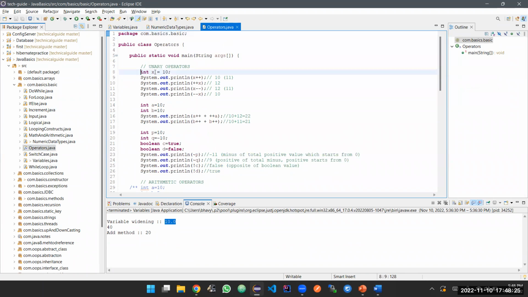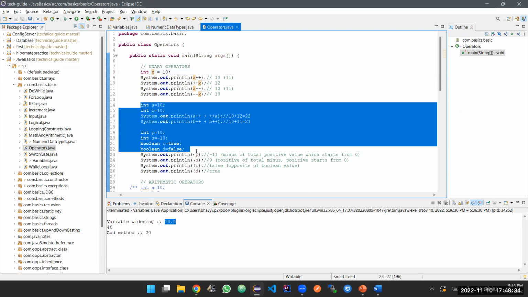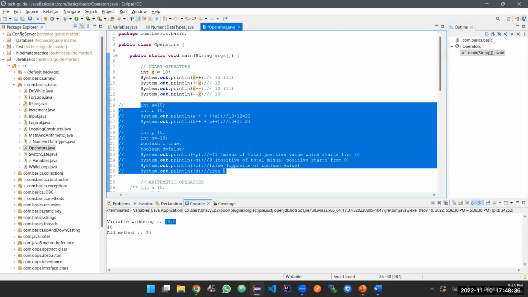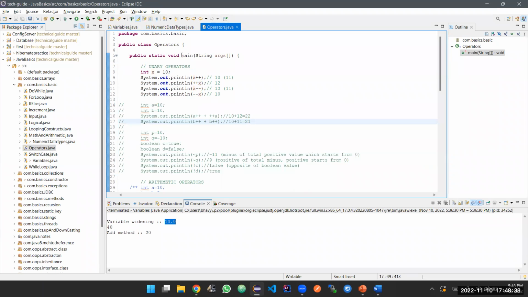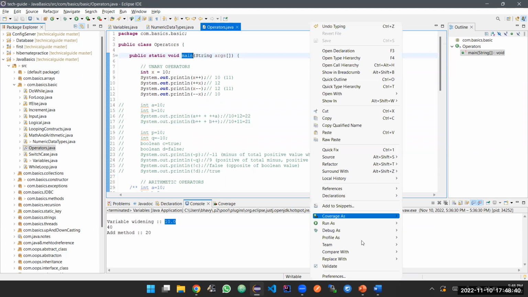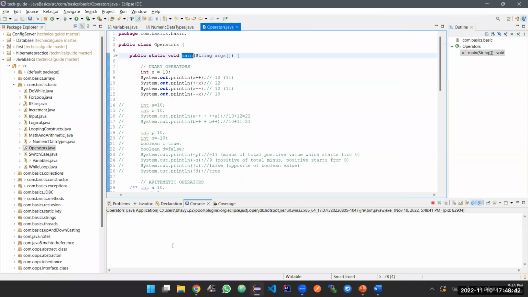Okay, let's say we have x, which is called the variable, int is the data type, and we are assigning a value of 10 here. I'm under the main method. So if I run this application as a Java application, I'll get my output here. So my value is 10 and x plus plus.